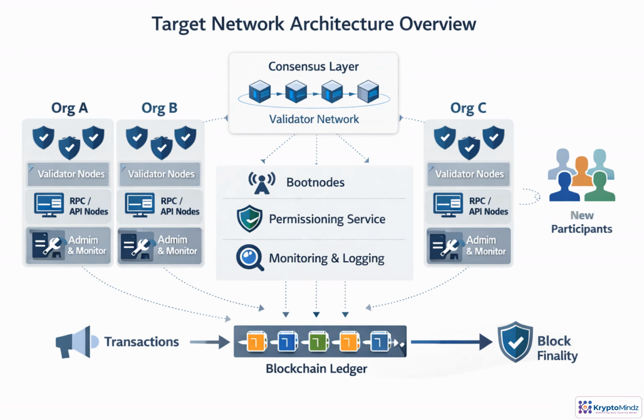Think of the Besu network as a set of organizational domains, not one shared server. Each member operates its own nodes, while validator duties stay protected from public RPC traffic and routine administration. Shared services help participants find peers, enforce permissioning, and observe network health. Transactions enter through controlled access points, propagate to validators, and become final blocks. The design should also make it straightforward to onboard new participants without redesigning the network.